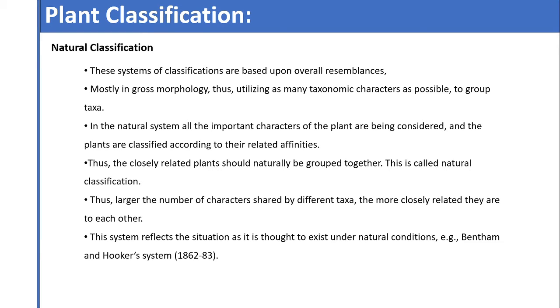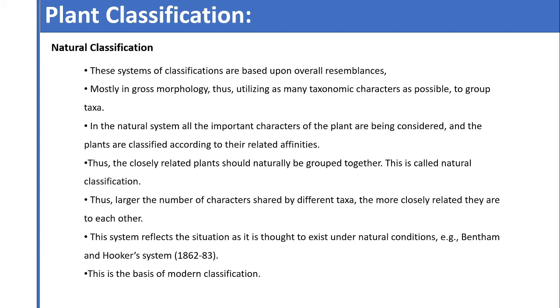So it is a more useful system for the classification of plants in natural conditions. We can bring together plants which are closely related to each other, and we can easily differentiate plants on the basis of their characteristics. So we can use more and more characters for grouping, and hence it is called natural classification. The best example of natural classification is Bentham and Hooker's system of classification.